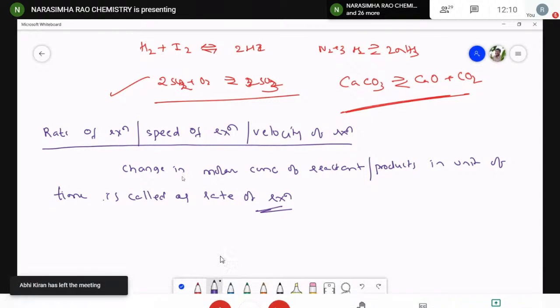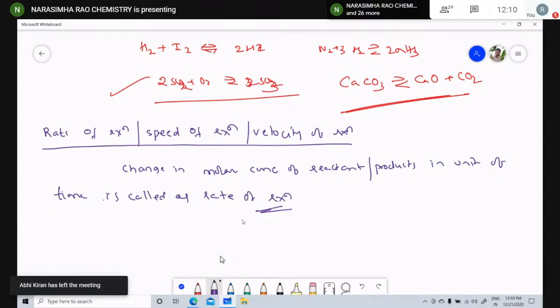Now we may use two different terms: rate of forward reaction and rate of backward reaction. What is the rate of reaction, children? The change in the molar concentration of product or reactants in unit of time is called the rate of reaction. Concentration change by time, with reference to either reactant or product.